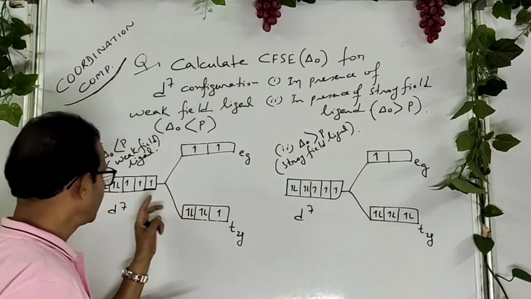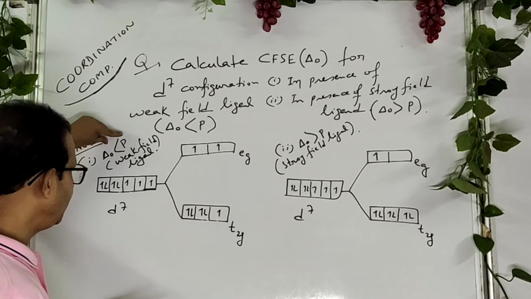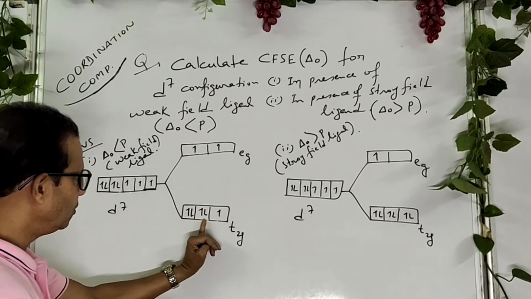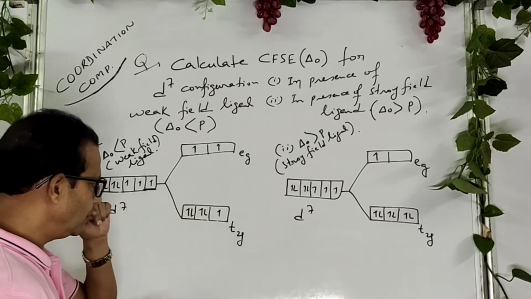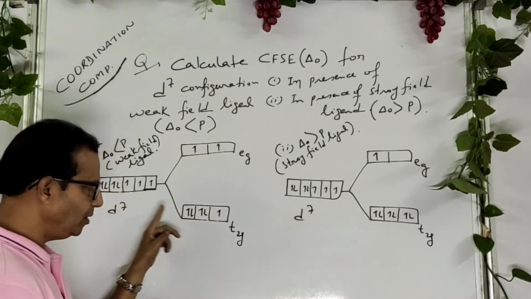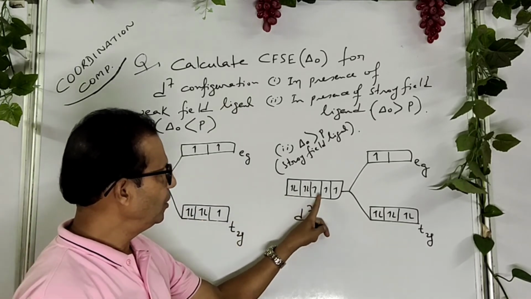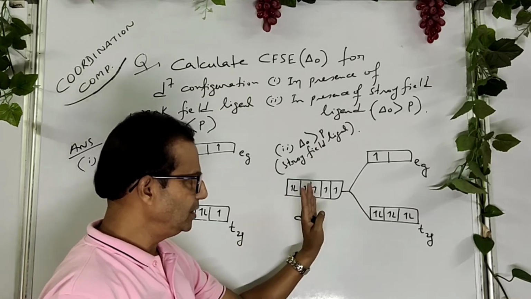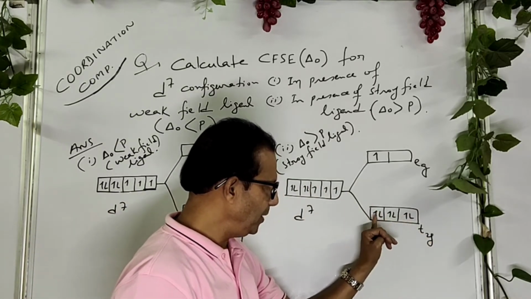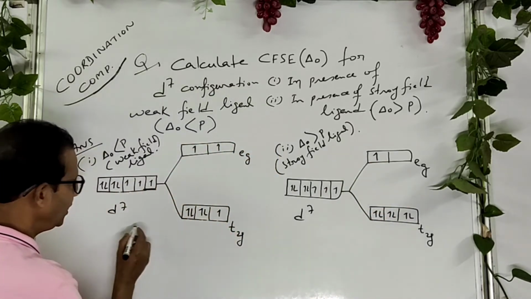So listen, if a weak field ligand or del naught less than P, the pairing energy, is mentioned, then fill the electrons singly, 1, 1, 1 go up. Then if more are available, pairing takes place from the lower energy. For strong field ligand, just fill up the electrons with pairing from the very beginning, then this. How to calculate del naught?